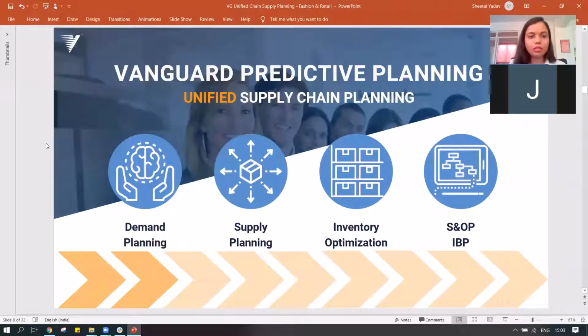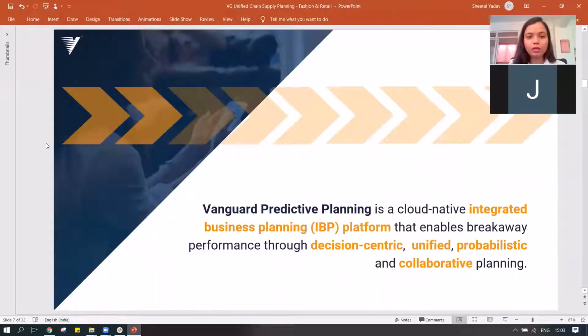In terms of the Vanguard solution, it's a cloud native integrated business planning platform that enables breakaway performance. It's really decision centric, unified, probabilistic, collaborative planning.